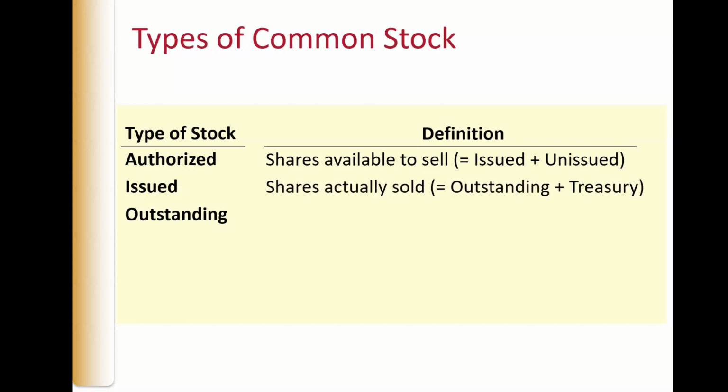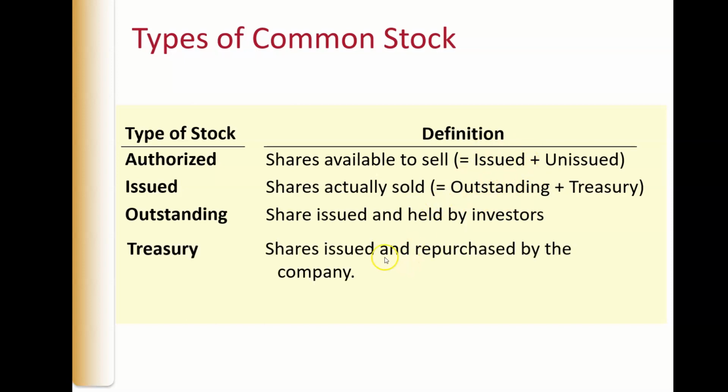Issued are the shares that were actually sold. And outstanding are the shares that were issued or sold and they're out there still held by investors. We're going to talk about these things over here in a bit. Treasury stock are the shares issued and repurchased by the company. Once shares are issued, they stay issued. If you say you've issued 10,000 shares, that doesn't ever change. It doesn't matter whether you repurchase them or not. They're still issued. The only way to repurchase them is to go out on the open market and purchase them from another person.